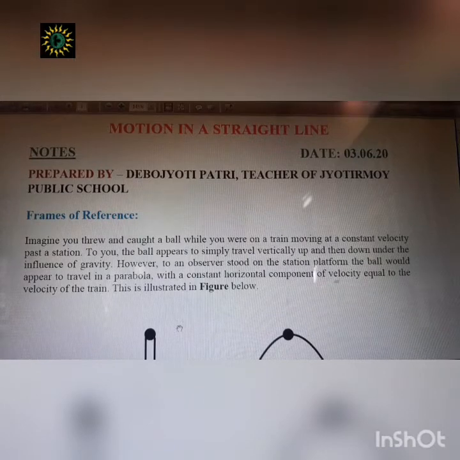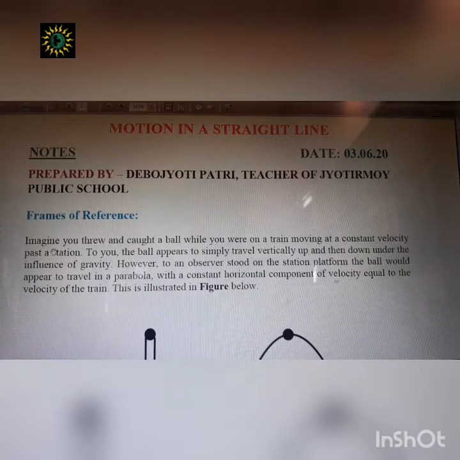So x, y, z are the coordinates, and they are very helpful to understand the position of any object. So that was a frame of reference, and now frames of reference deals with from which standpoint or from which platform you are observing any phenomenon.